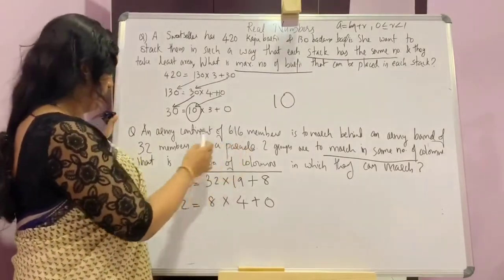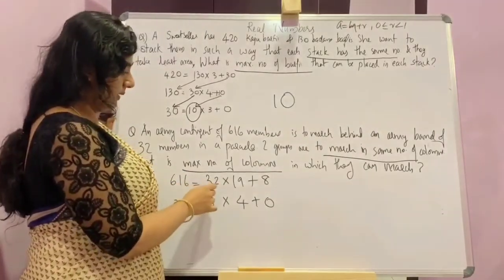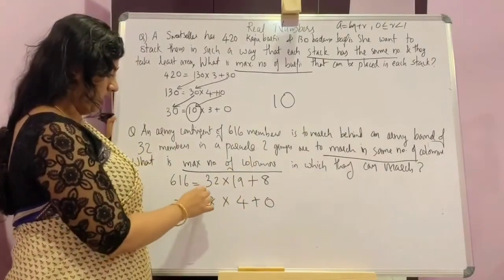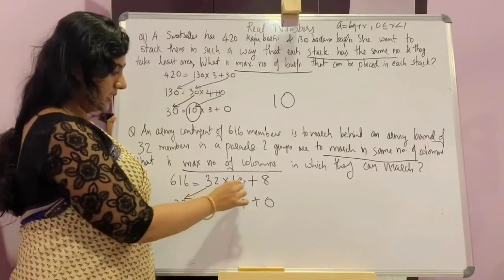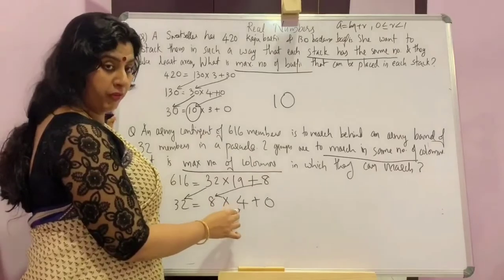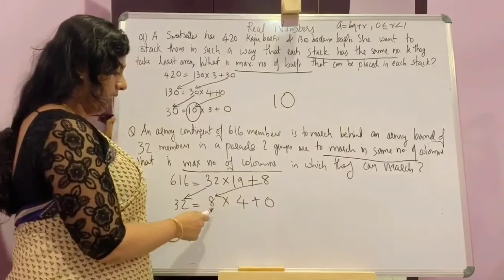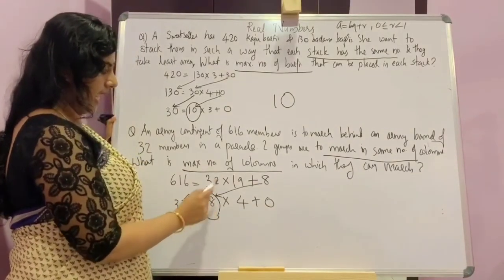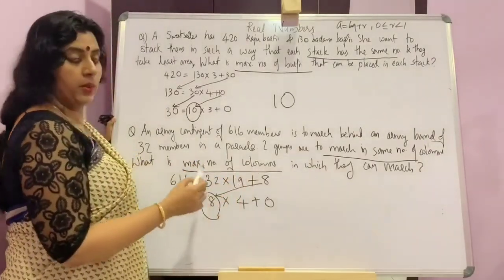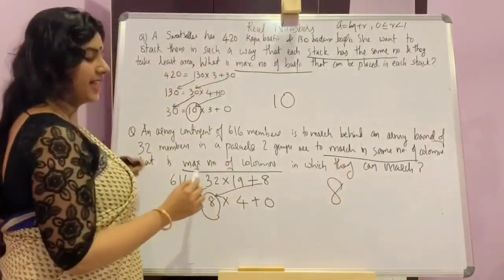Here the two numbers are 616 and 32. Again 616 will be the dividend. Dividing it by 32, you will get 19 as quotient and remainder 8. Now again 32 becomes the new dividend, and 8 is the new divisor. 32 is equal to 8 into 4 plus 0. Remainder is 0, so the procedure is completed. Now b in the last step, that is 8, is the HCF. So the maximum number of columns in which the army people can march is 8 columns. This is the answer.